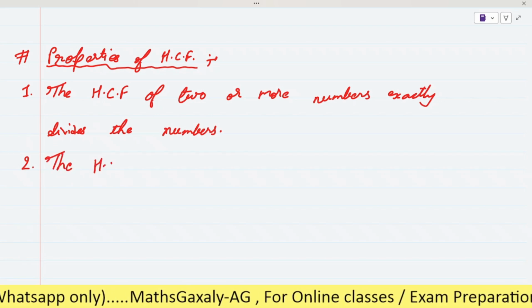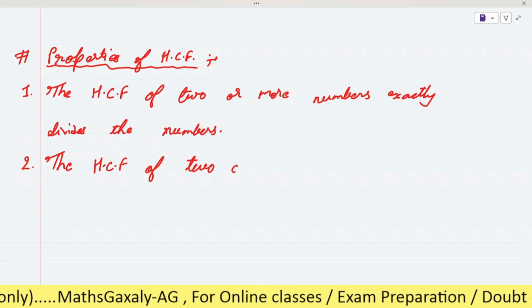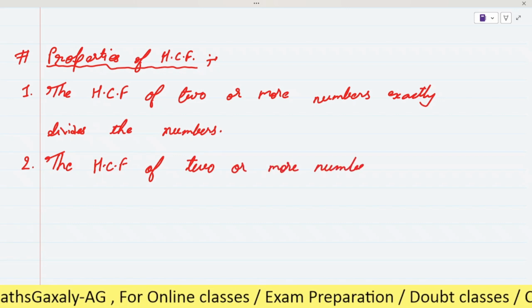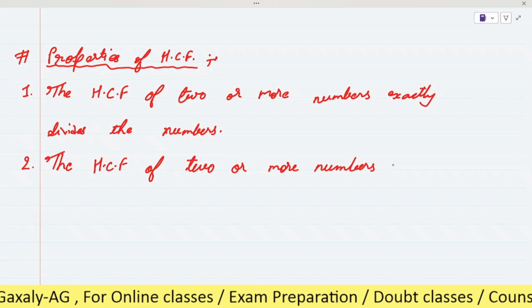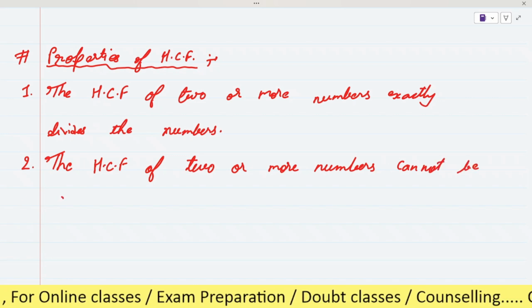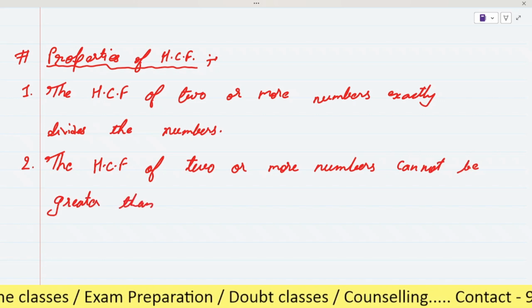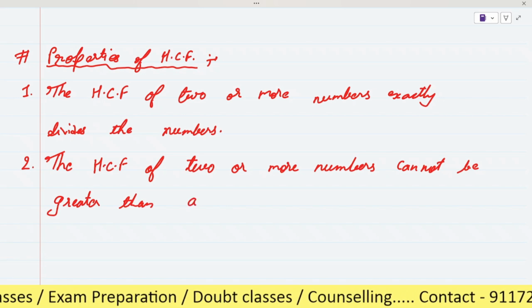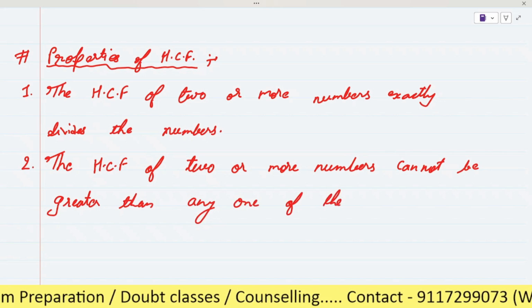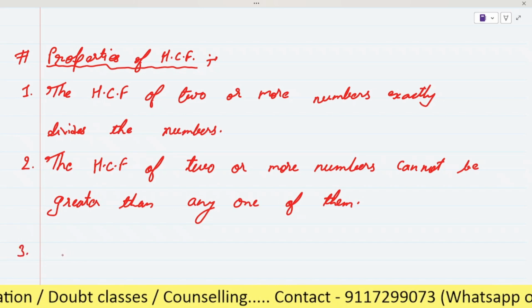The HCF of two or more numbers cannot be greater than any one of them, because it is a factor, so that's why.